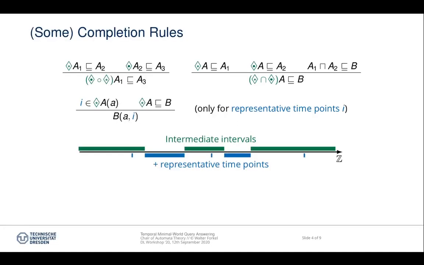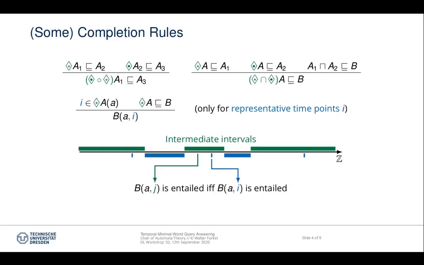So then for each interval, we introduce only one representative time point that captures the behavior of every time point in that interval. By the choice of our diamond operators, the behavior in these intermediate intervals is always constant. So when we want to know whether a fact is entailed in an intermediate interval, we just have to check if it holds at the representative time point for that interval.